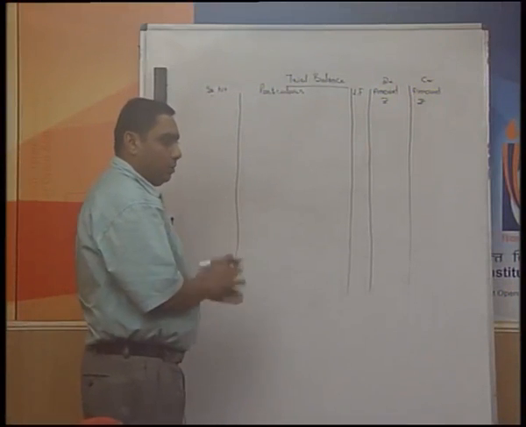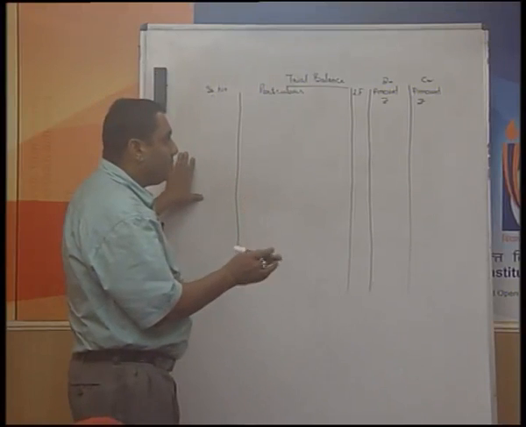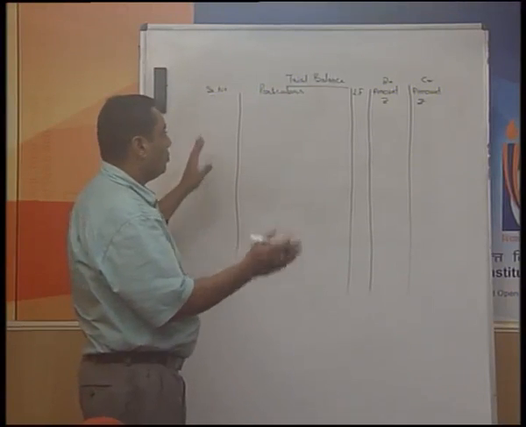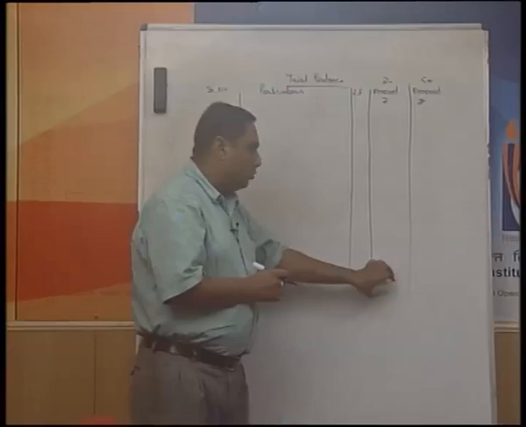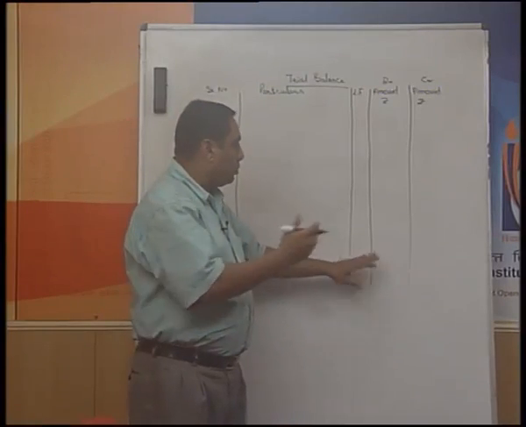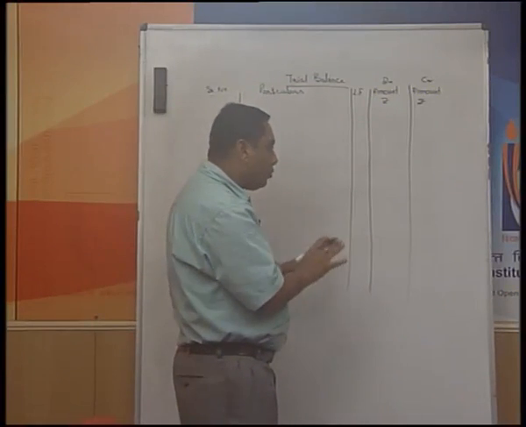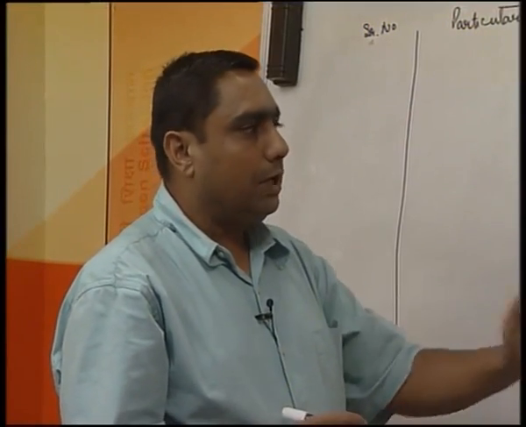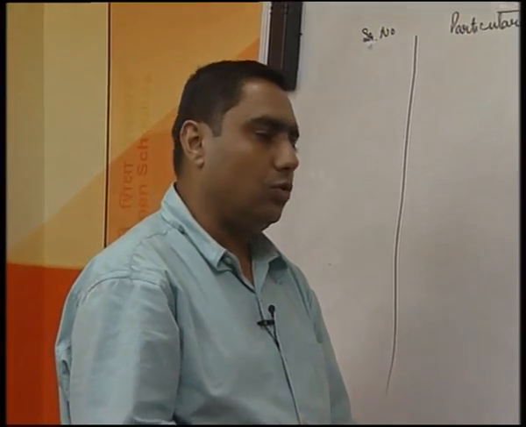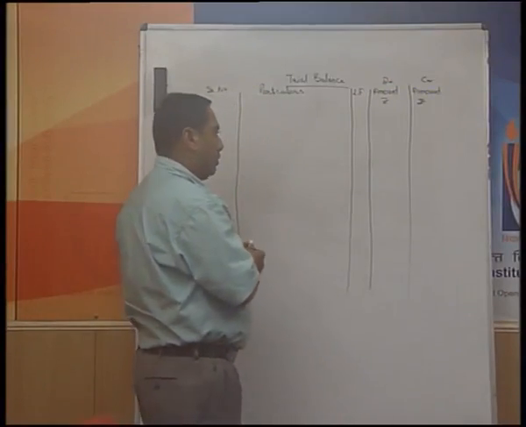Once you have this format, what you have to do is simply take the balances of the various ledger accounts, put them in the trial balance, and make the total of both sides. If both the sides' totals, that is the debit and credit totals, are equal, it means your trial balance is correct and we presume that our books are arithmetically correct. In case the balances do not tally, then there is some error or some problem. So, how do we proceed further?